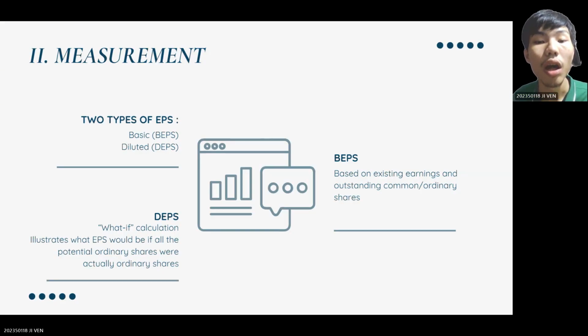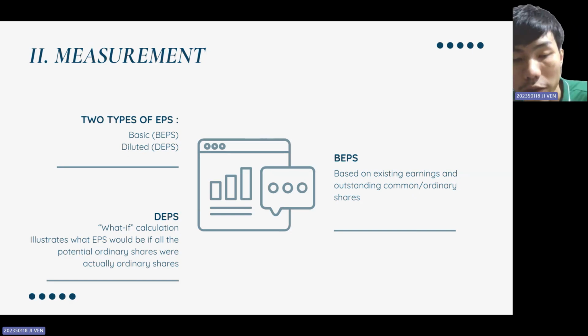BEPS is based on existing earnings and the current number of ordinary shares outstanding, while diluted EPS is a what-if calculation that shows what EPS would be if our potential ordinary shares, such as stock options, stock warrants, convertible debt, or convertible preference shares, were converted into ordinary shares. So they use a what-if assumption.